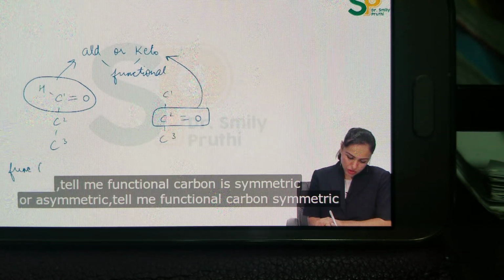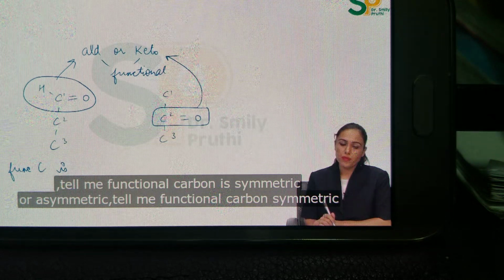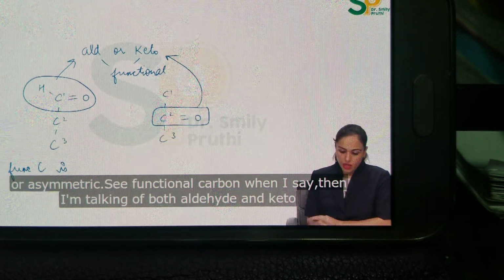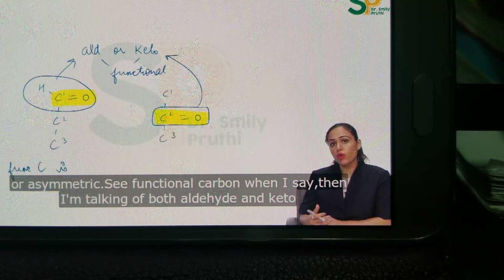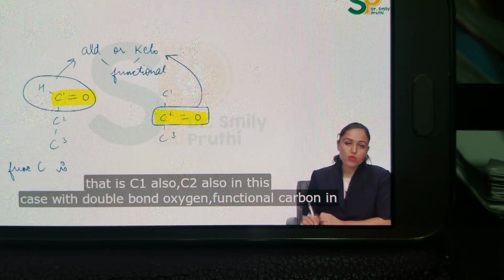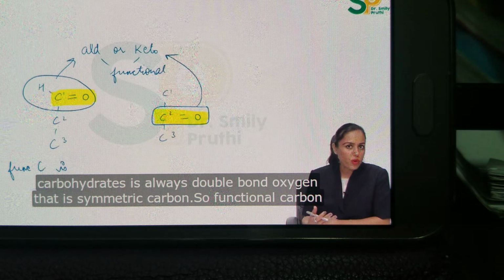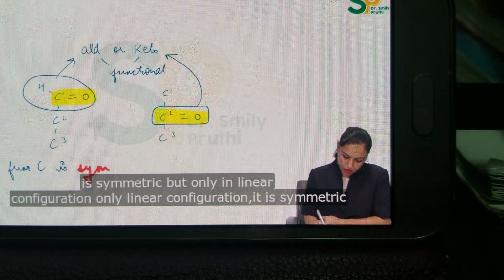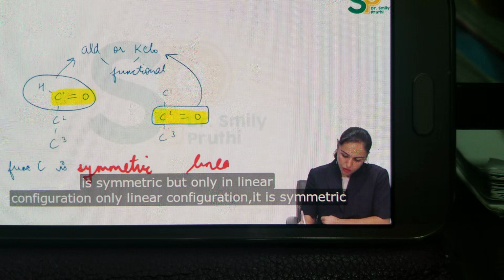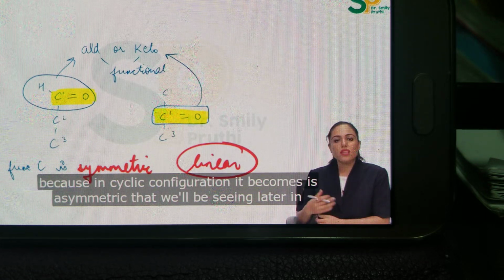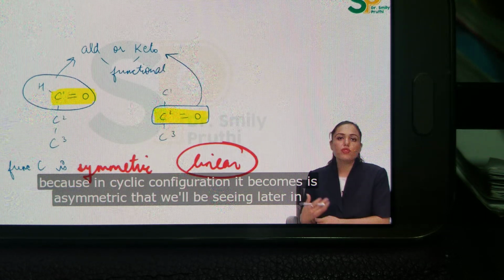Tell me, is the functional carbon symmetric or asymmetric? When I say functional carbon, I'm talking of both aldehyde and keto, that is C1 as well as C2, in this case with double bond oxygen. Functional carbon in carbohydrates always has a double bond oxygen. That is a symmetric carbon. So the functional carbon is symmetric, but only in linear configuration, because in cyclic configuration it becomes asymmetric. That will be seen later in anomerism, right?